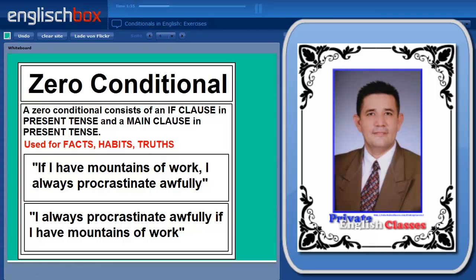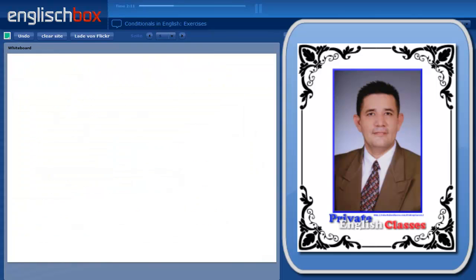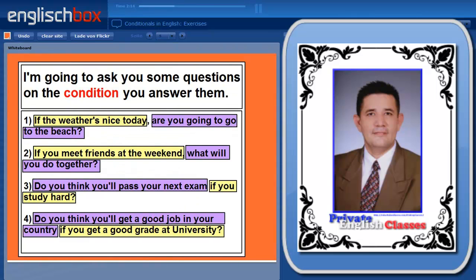This is a habit. You can see that if you place the if clause first, you need a comma between the if and main clauses. However, if you put the main clause first, you do not need a comma before the if clause. Let's look at some more questions.